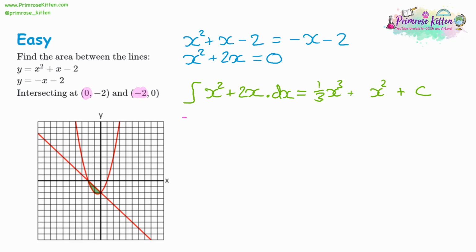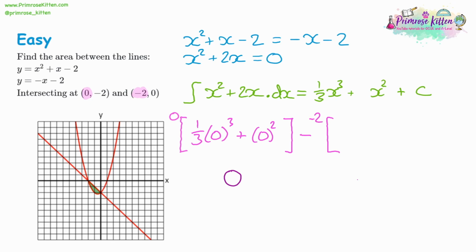Now with 0, there's a nice shortcut you can take. We're going to have x squared plus 2x, and we're substituting x for 0. Now, if every single term has got an x in it, then we know the answer is going to be 0. Now, we could write, well, a third of 0 cubed plus 0 squared. But since everything's got a 0 in it, it's being multiplied by 0, we know 0 is going to be the answer. So for more complicated substitutions, you can actually skip doing the substitution for all the x terms, because you know it'll be 0. Do look out for any whole number terms though, because that won't be 0.